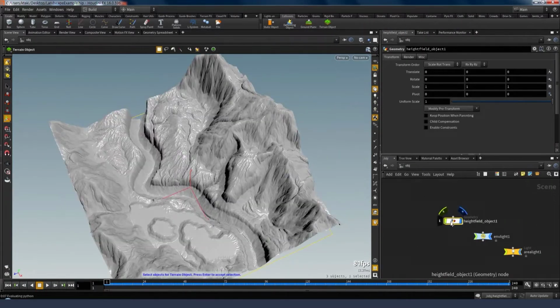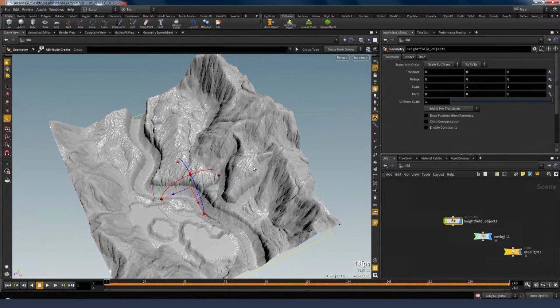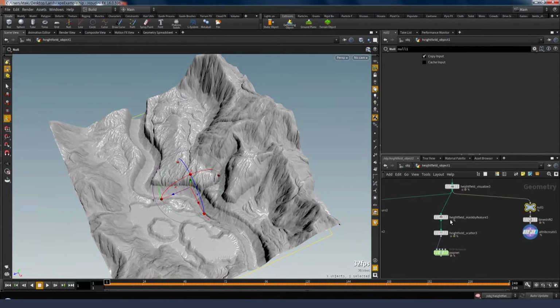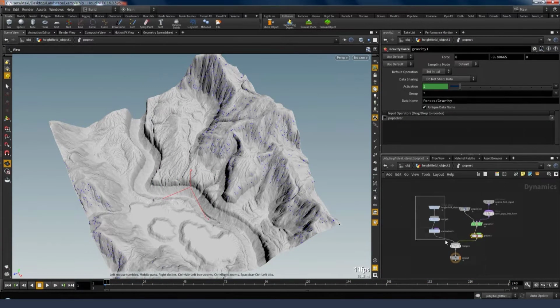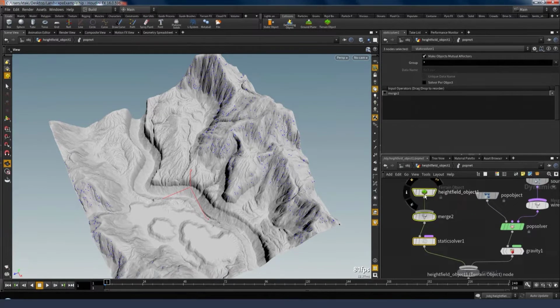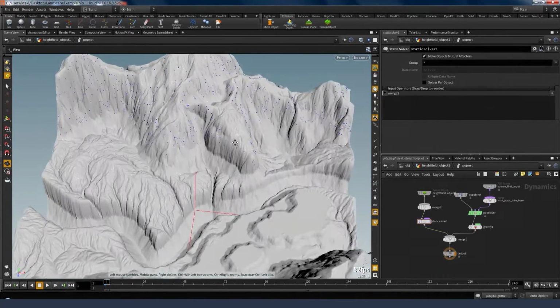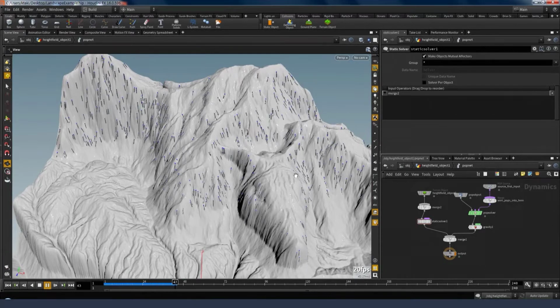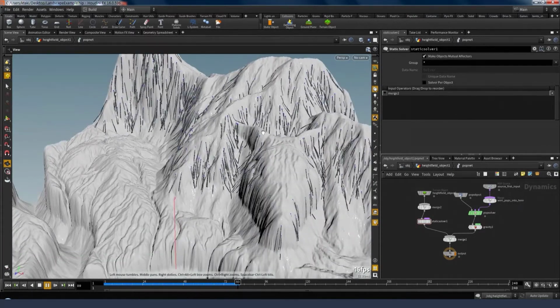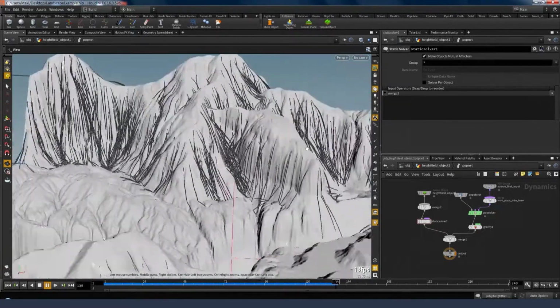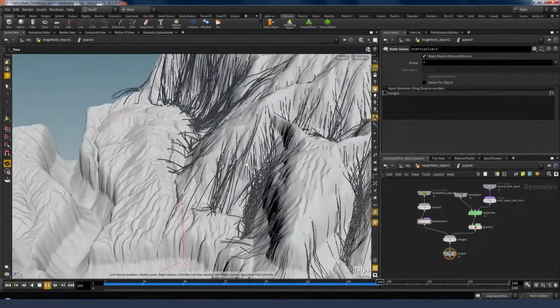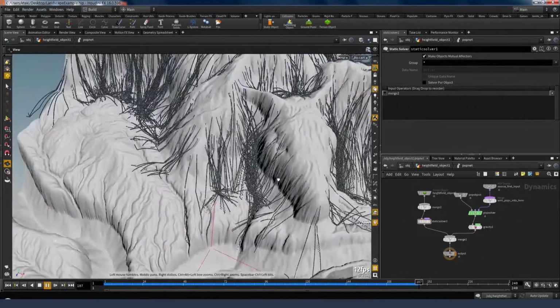So I'll go to our collisions tab and click the terrain object. And now when I go back to my particle simulation, you can see the height field has been brought in here as a collision object. And so now you can see our particles spewing down the mountain, creating a simple avalanche effect.